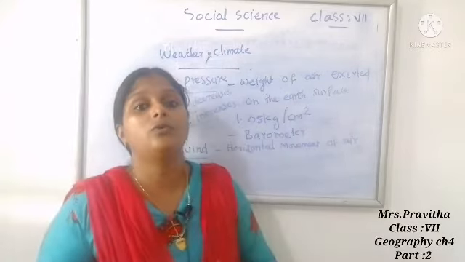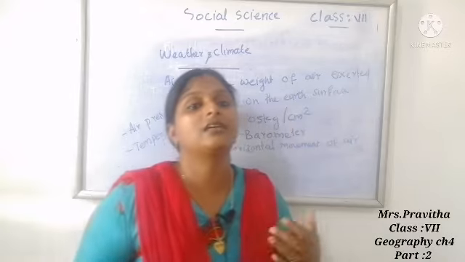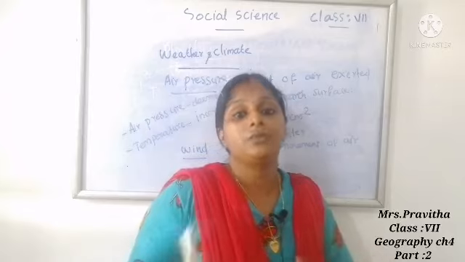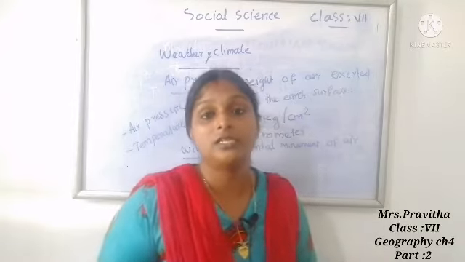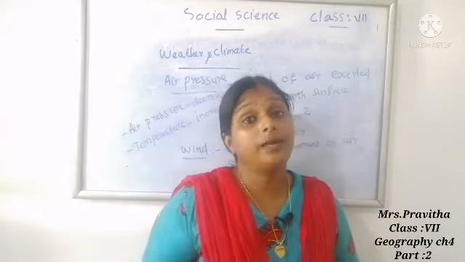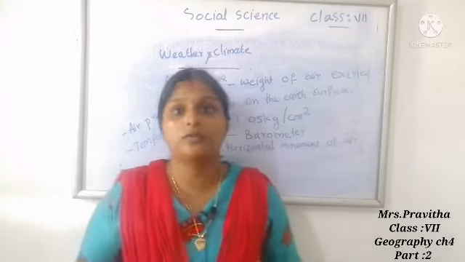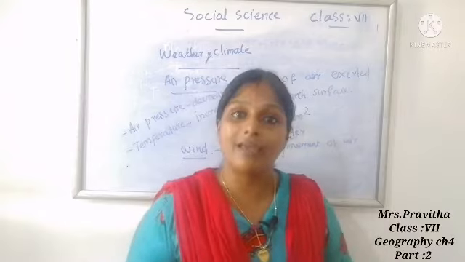When the wind blows, the anemometer will spin and it is connected electrically to a dial inside the weather station, and wind speed is registered in meters per second. Sometimes the wind speed becomes extremely high, and that will lead to cyclone, typhoon, hurricane, etc., and it will make widespread damages.